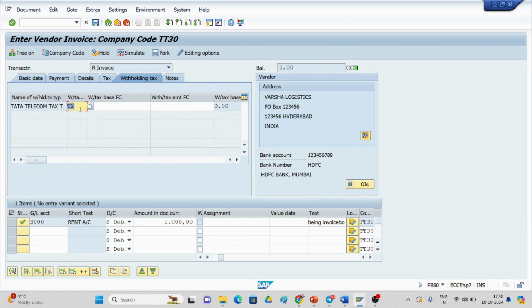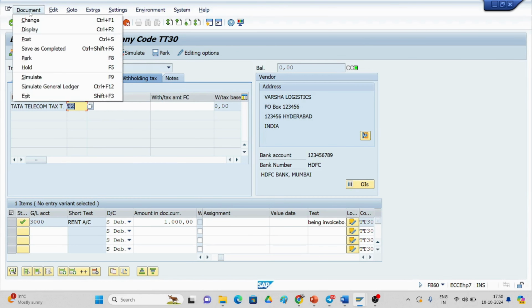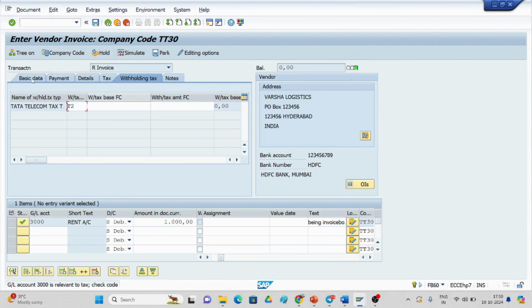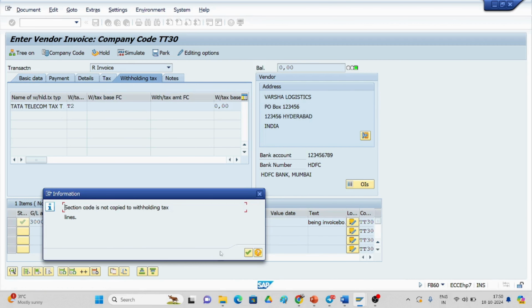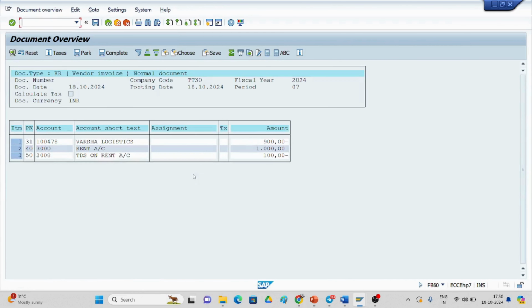It is telling that yes, T2 is there. It was linked. So what we have to do is simulate it. Just here, if you observe, 1000 rupees is rent. 900 rupees is being paid to Varsha Logistics. Why? Because 100 rupees is deducted as TDS.